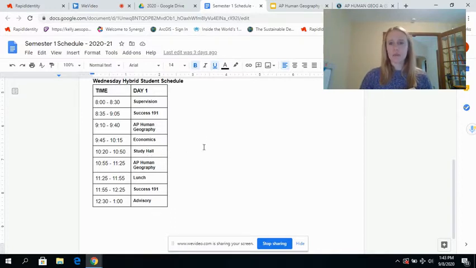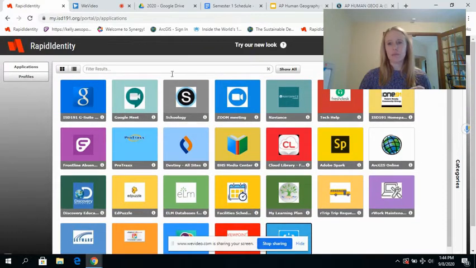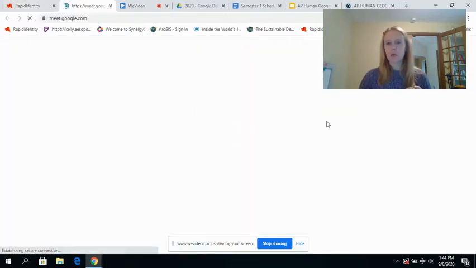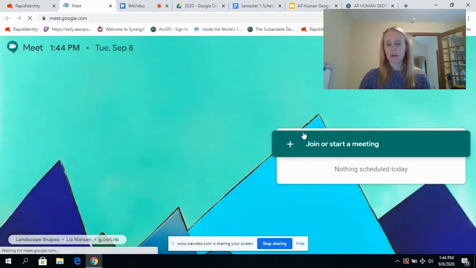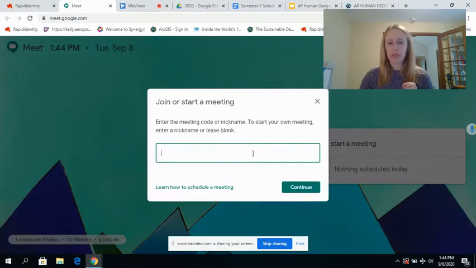So how do you get to Google Meet? There are a couple of quick ways. First, if you are in Rapid Identity, where you will log into pretty much everything you use, you can find the Google Meet tile. If you click on it, you will click Join or Start a Meeting. I'm not sure you have the capability of starting a meeting, but either way, you're going to join a meeting and enter the join code.